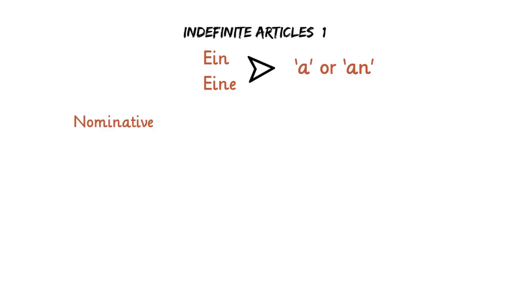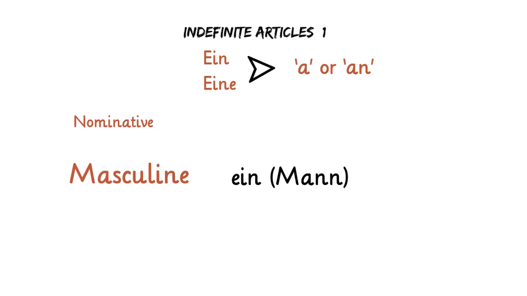Now we continue with the indefinite articles ein and eine, which mean "a" or "an". First, we will look at the nominative case of the masculine form. Ein Mann, which means a man. Here a point to be noted that ein basically means one, and like the definite article, it also indicates the gender of the noun it is used with.